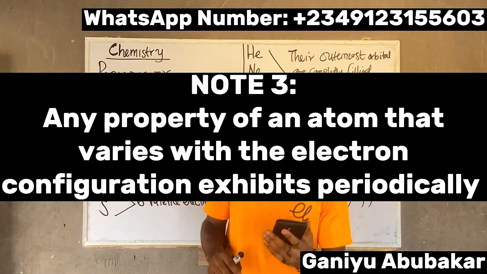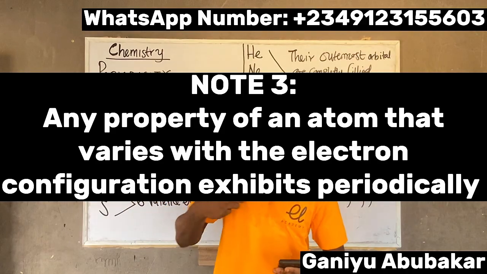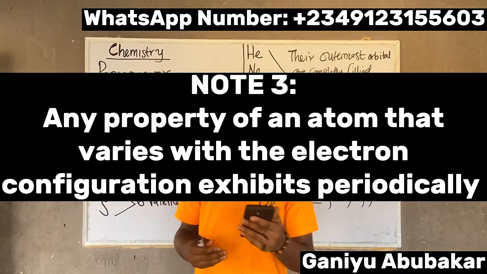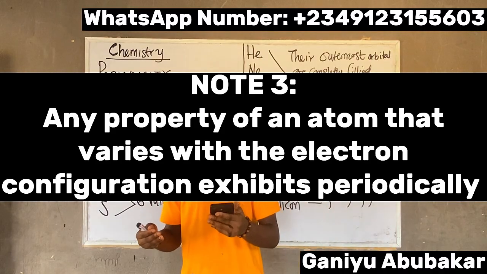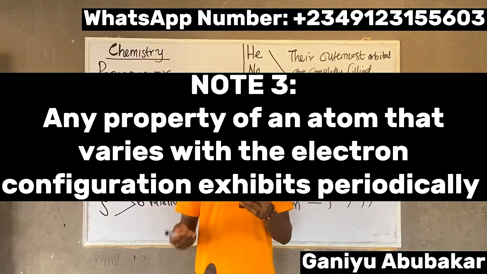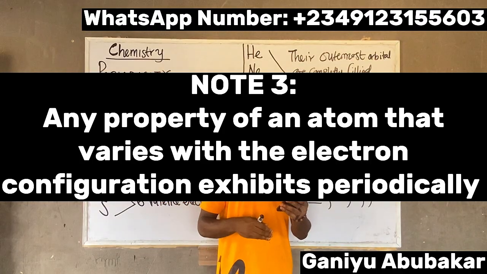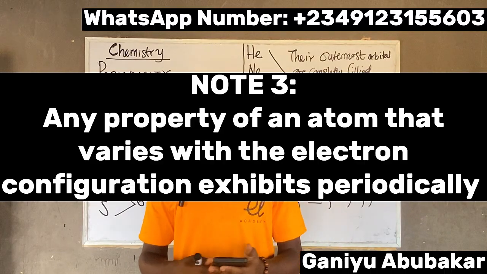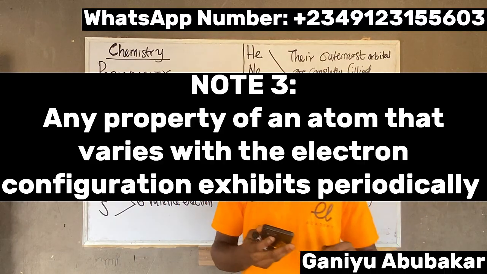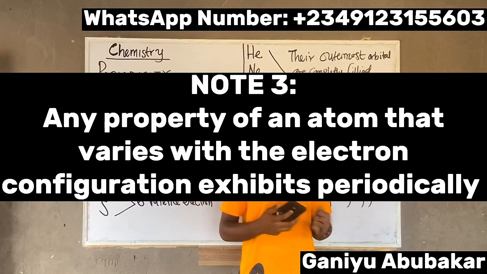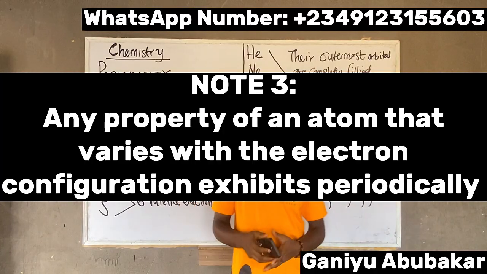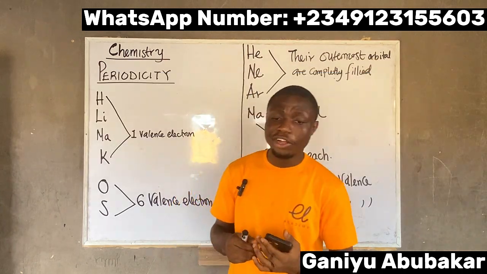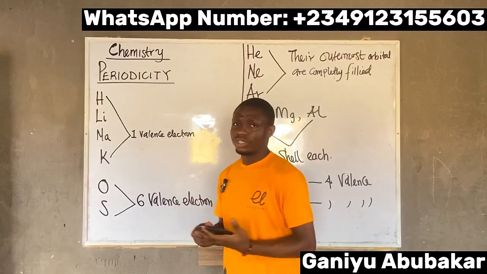Number three, please. Any property of an atom that varies with the electronic configuration exhibits periodicity. All right, so I've given you the three important things to note as you study the concept of periodicity.